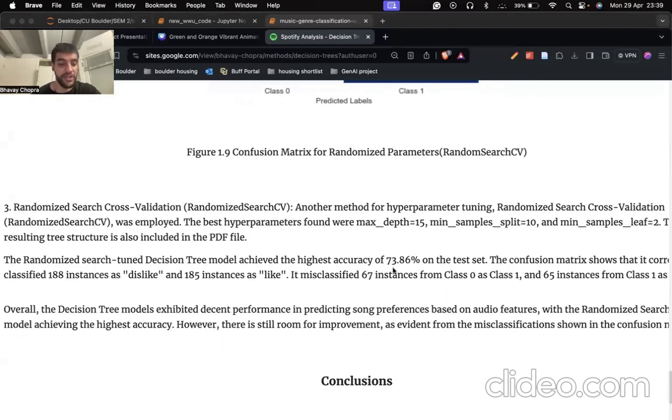Features like danceability, energy, and loudness were found to be influential in the decision-making process. Hyperparameter tuning improved model performance, highlighting the importance of careful model selection and tuning. Overall, the analysis provided valuable insights into predicting user preferences for music based on audio features and highlighted avenues for further research and model development in music recommendation systems.